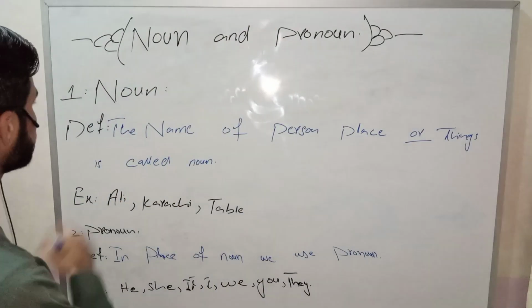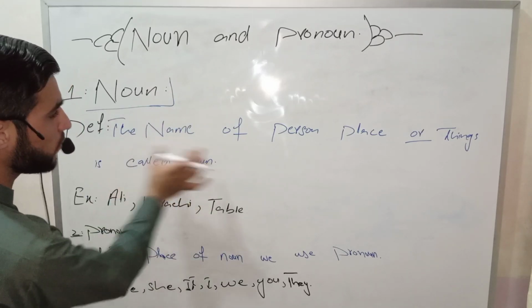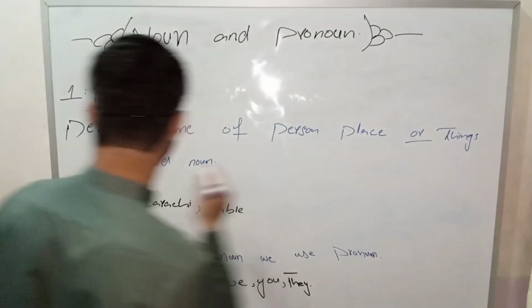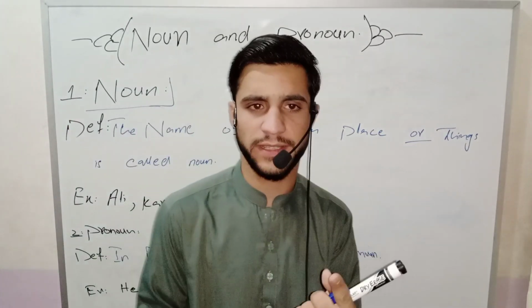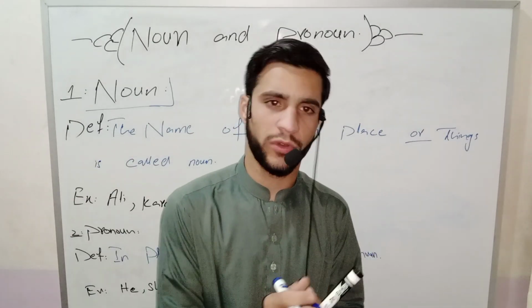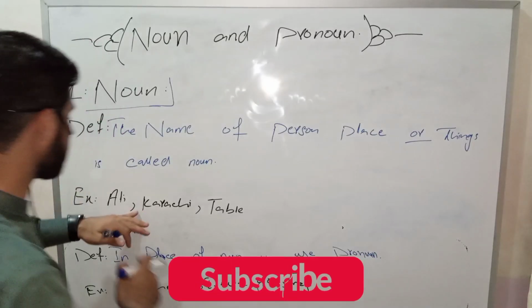So the first is noun. What is noun? The name of a person, place or thing is called noun. Just the name of things or persons. So the examples are there.